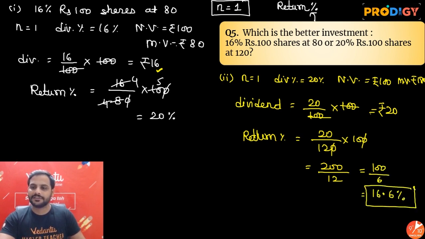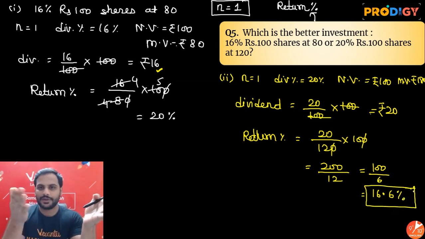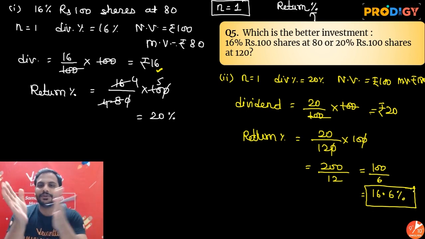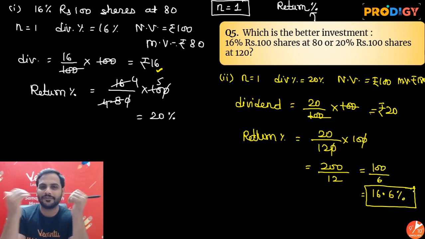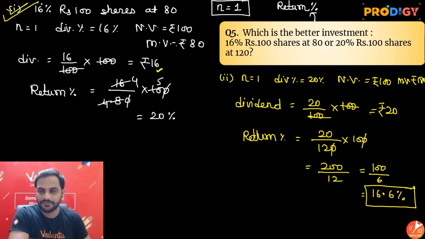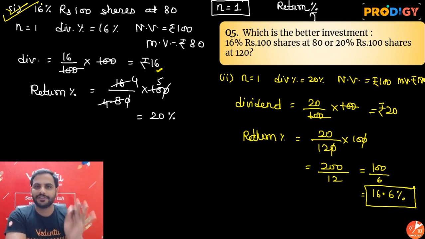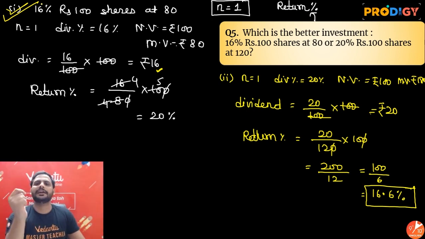So it says that if you invest 100 rupees in the first share, you get 20 rupees back. And if you invest 100 rupees in the second kind of share, you only get 16 rupees back. So obviously, compared to that, the first one is better investment. So which is the better investment? First one. So from now onwards, whenever you have to compare between two kinds of share, always look at the return percentage and take the number of share as 1. Whenever you have to do a comparison, take the number of share as 1 and compare the return percentage.